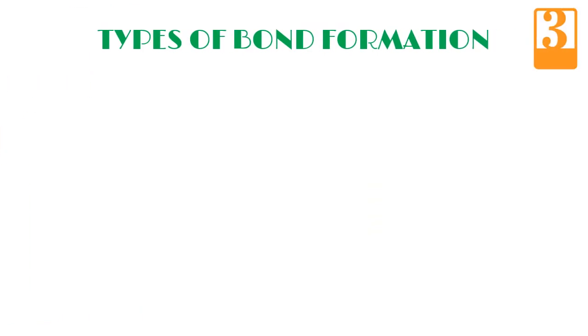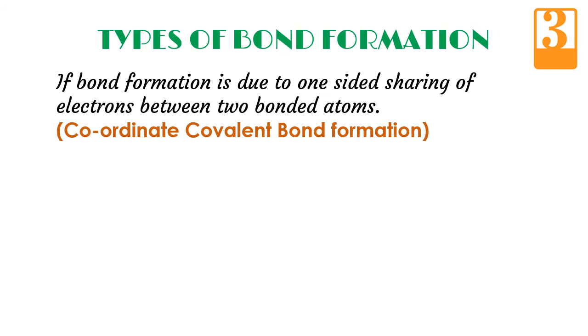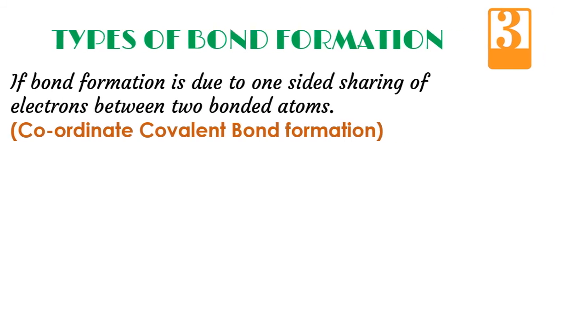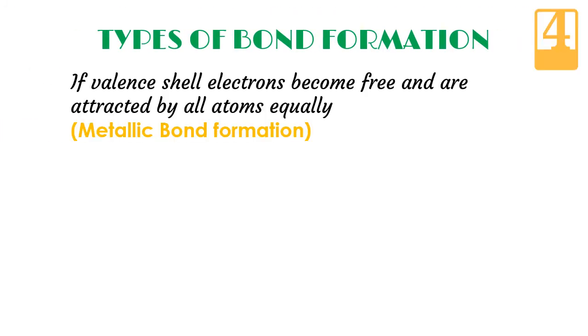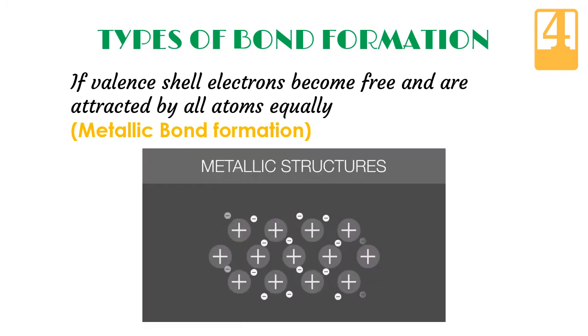There is a third type of bond which is due to the one-sided sharing of electrons between two bonded atoms. That is, only one atom shares its electron pair with the second atom. It is known as a coordinate covalent bond or dative covalent bond. The fourth type of bond is when valence shell electrons become free and are attracted by all atoms equally. It is known as metallic bond formation.